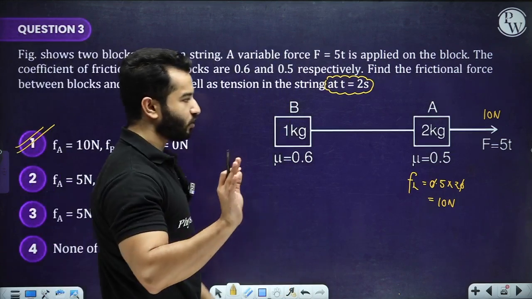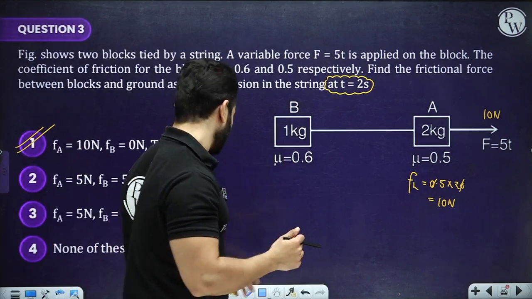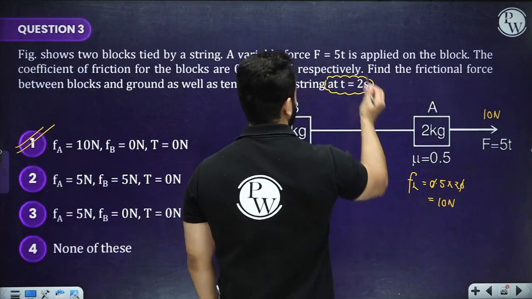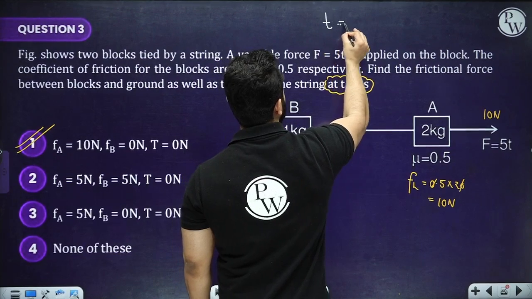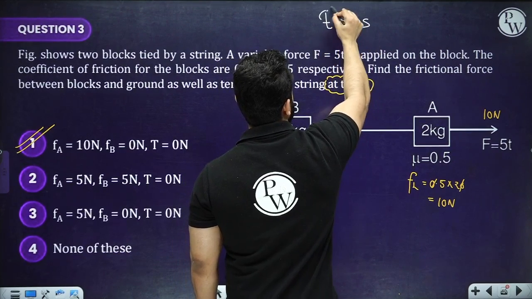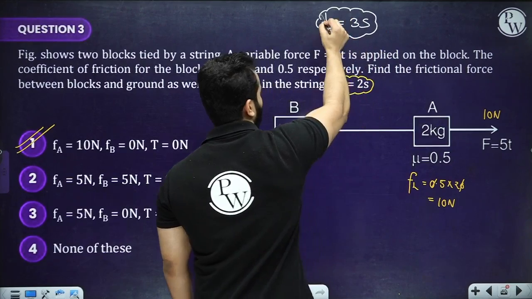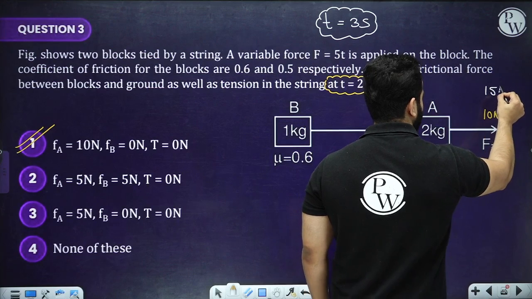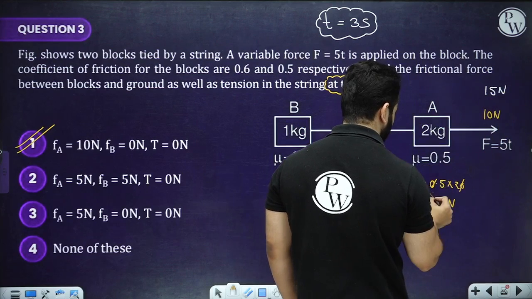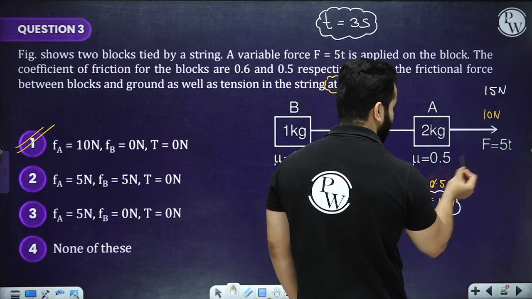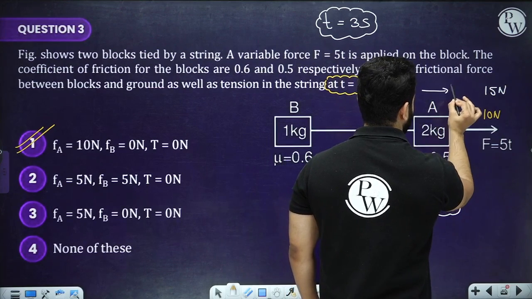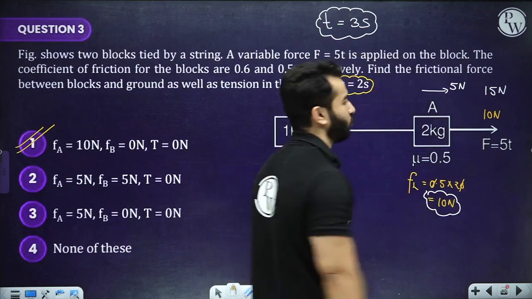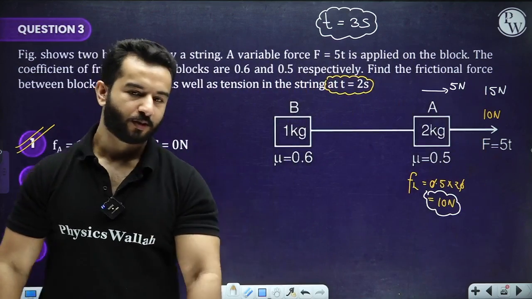I know it was quite easy, but what I'm going to ask now is for you to find out for t equals 3 seconds. Then things will change. Why? Because the maximum value is 10. If the force is going to be 15 Newton, then friction can act only up to 10 Newton. Then the net force in this direction is 5 Newton. Then find it out using the same options.